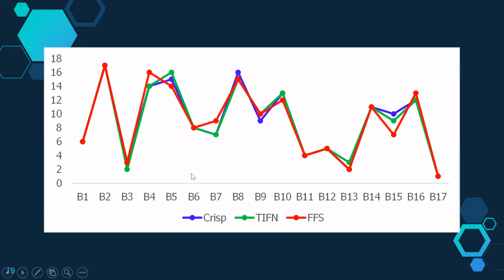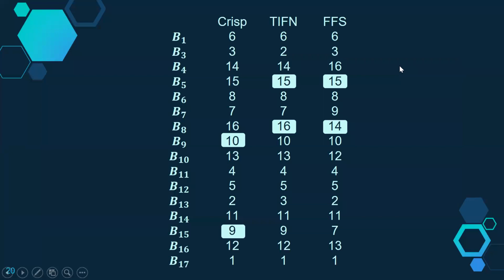So this is B1 until B17, just like from the previous illustration. The blue one is the Crisp, the green one is TIFN, and the red one is FFS. And then the next one, you can see for the Crisp B9 and B15, TIFN B5 and B8, and FFS B5 and B8.